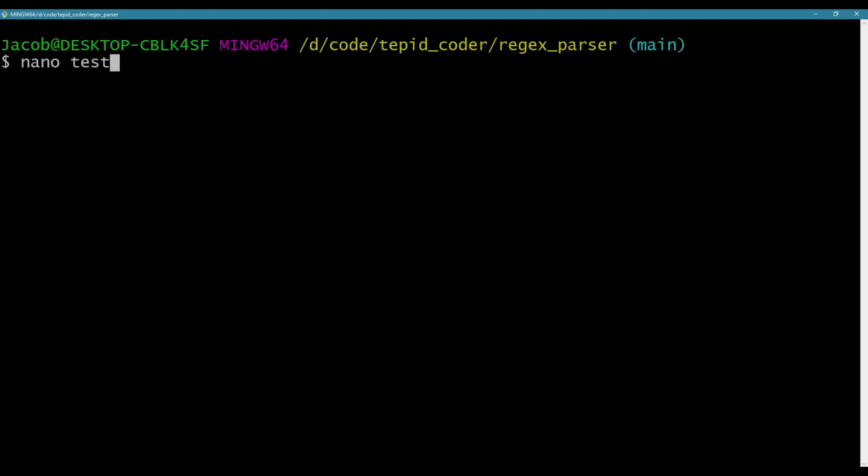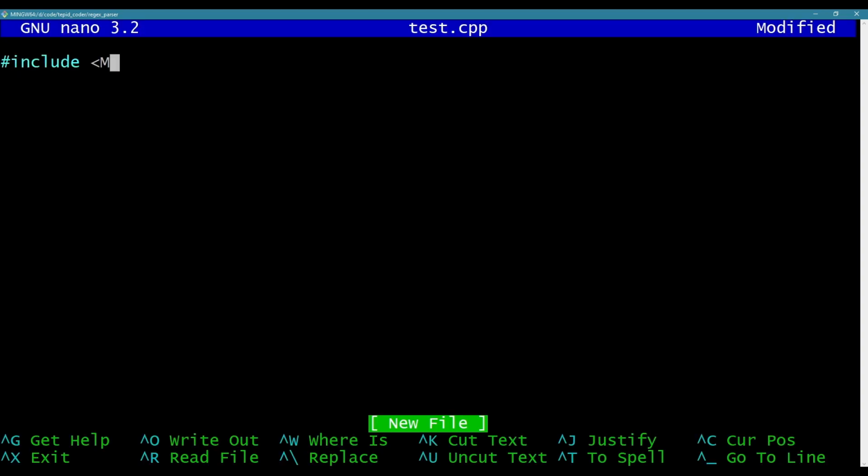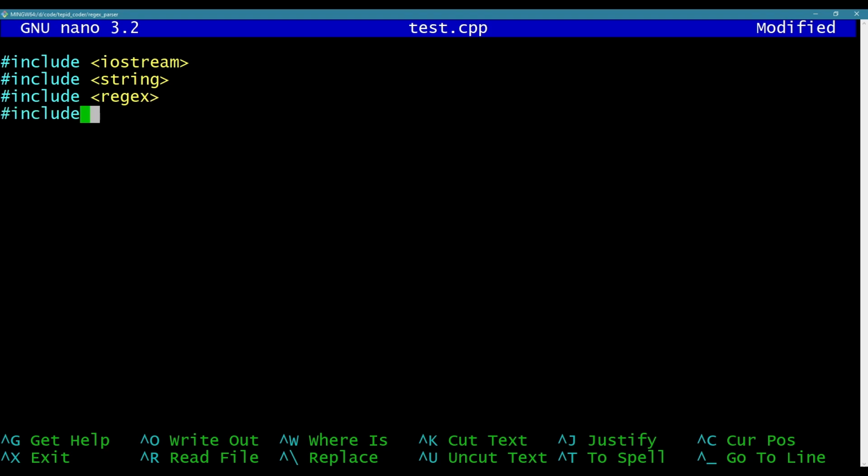All right, so let's start a file here. I'm going to need iostream. I'm going to need string. I'm going to need regex. I'm going to need fstream eventually, because I'll be parsing this from a file.